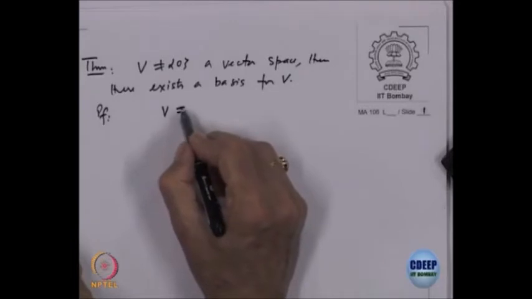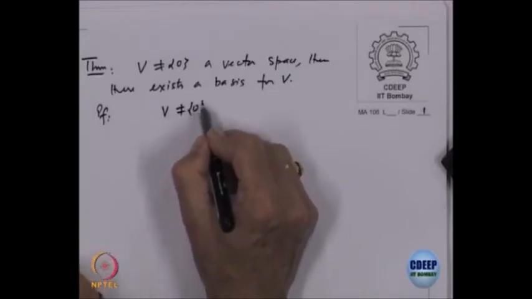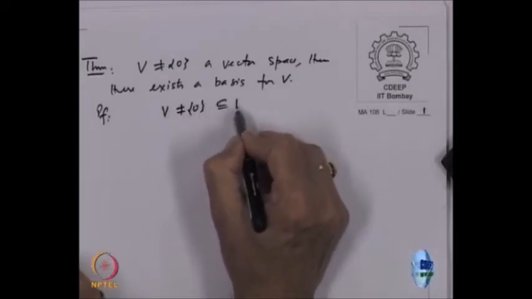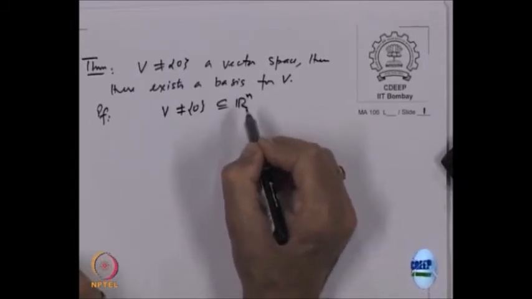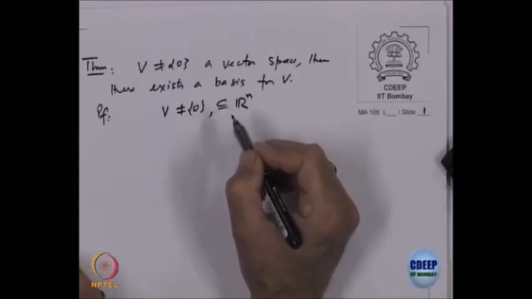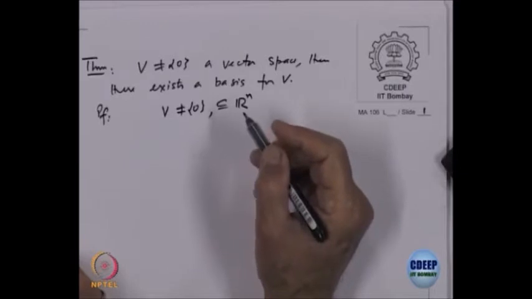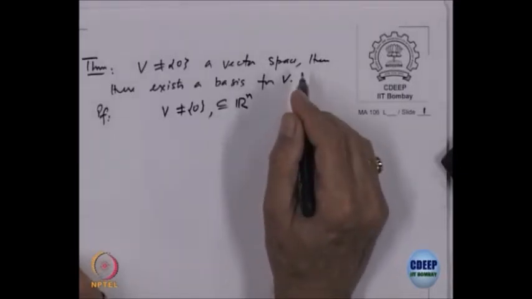V is not equal to 0 and V is contained in R n. So, we start with a set of generators.